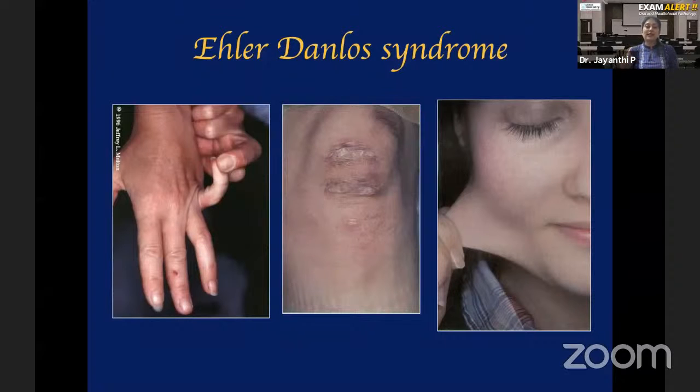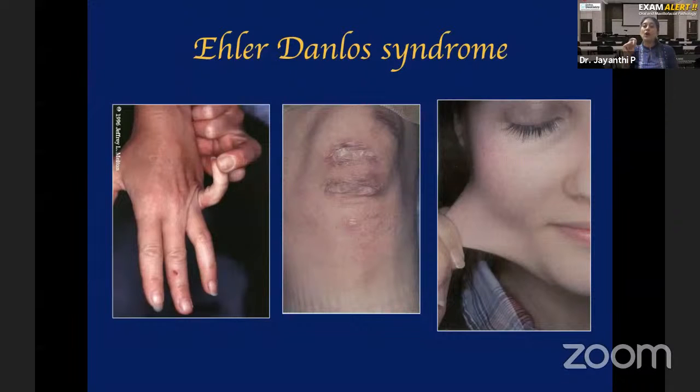Gorlin cyst is the other name for calcifying odontogenic cyst. The names are all sounding similar, so just for differentiation, I am mentioning here. Gorlin sign is touching the tip of the nose with the tip of the tongue, which is positive in Ehlers-Danlos syndrome. Gorlin cyst is the other name for calcifying odontogenic cyst. It's an example for an odontogenic cyst.